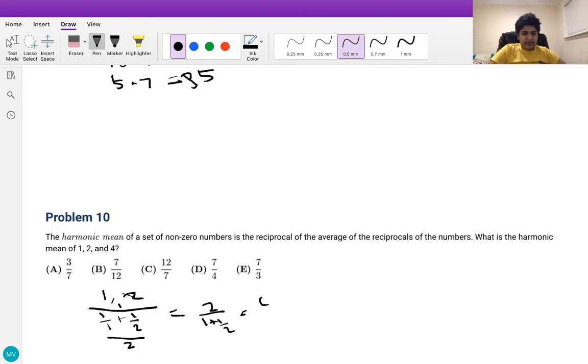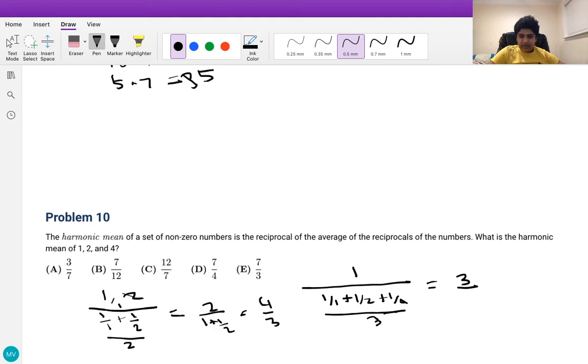So the harmonic mean of 1, 2, and 4 is just going to be the same process as we did here. We take the reciprocal of the average of the reciprocals, which is 1 over 1 plus 1 over 2 plus 1 over 4, all over 3. And this is just going to be equal to 3 divided by, and then this bottom sum is going to be equal to 7 over 4, and this is just going to equal 12 over 7, which is choice C, and we are done.